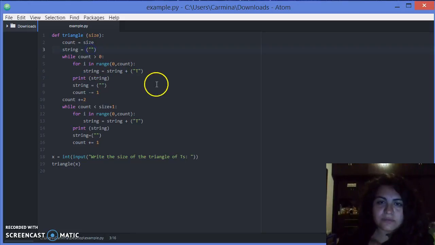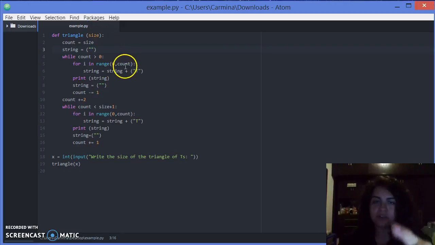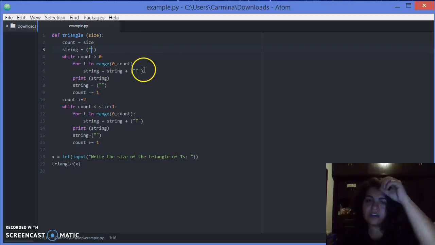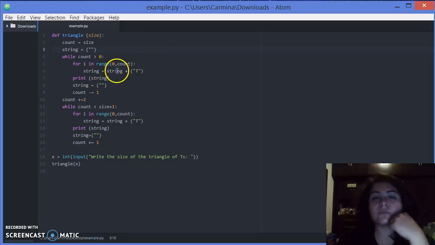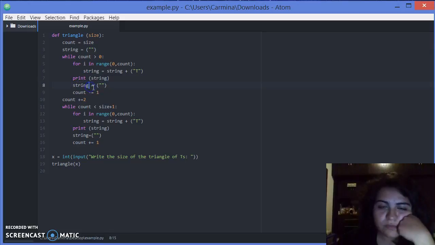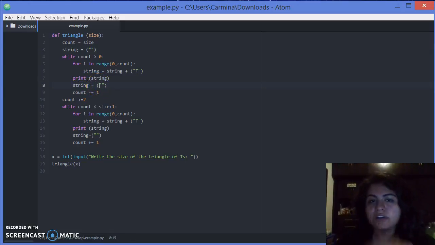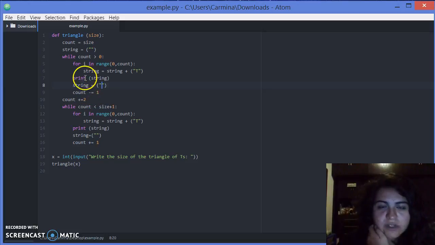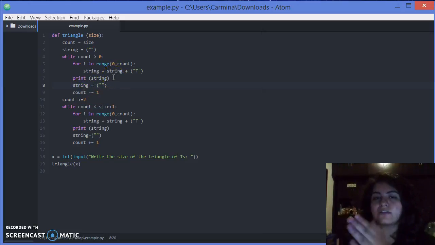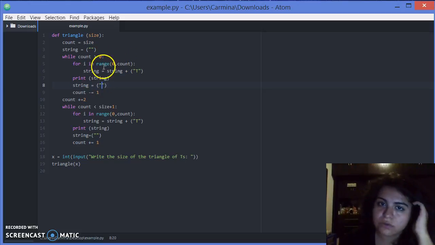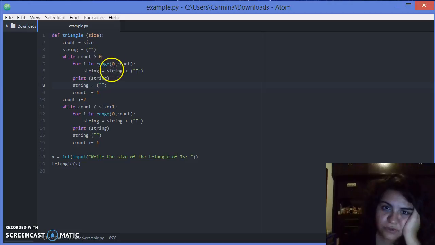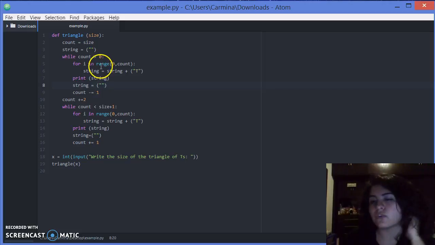So from 0 to the number given, because count is equal to this number given, it will add a t to the empty string on the same line because it's concatenation of strings, we know because of this. So if the size was 7, it's a t, then a t, and so on until there are 7. And when that's over, it prints the string. Then it transforms the string again into an empty string, and takes one from count. So if it was 5, the count now is 4. So in range 0 to 4, it will be 4 times, and so on until count is less than or equal to 0.